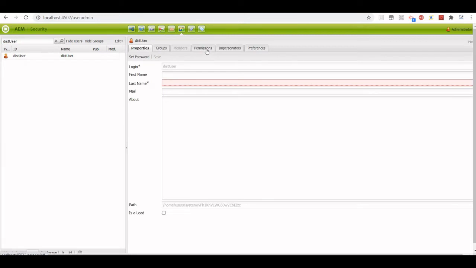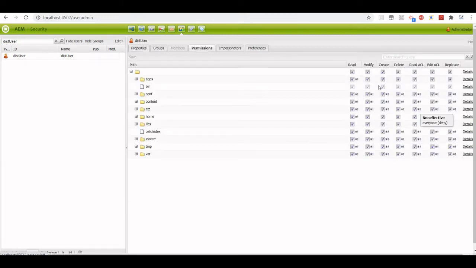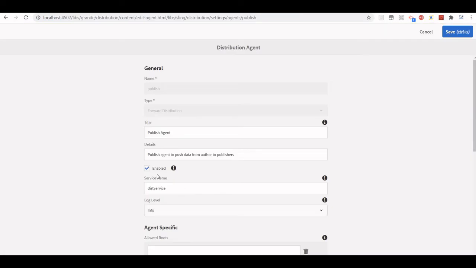So what I did, I have given proper permission to this user. Now coming back to this configuration, what we are saying is use dist service, which is mapped to dist user. And since the dist user has all permissions, this service will work.